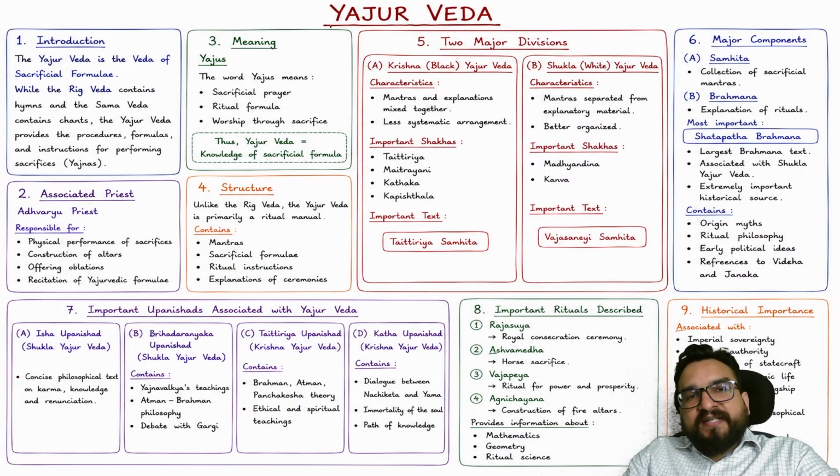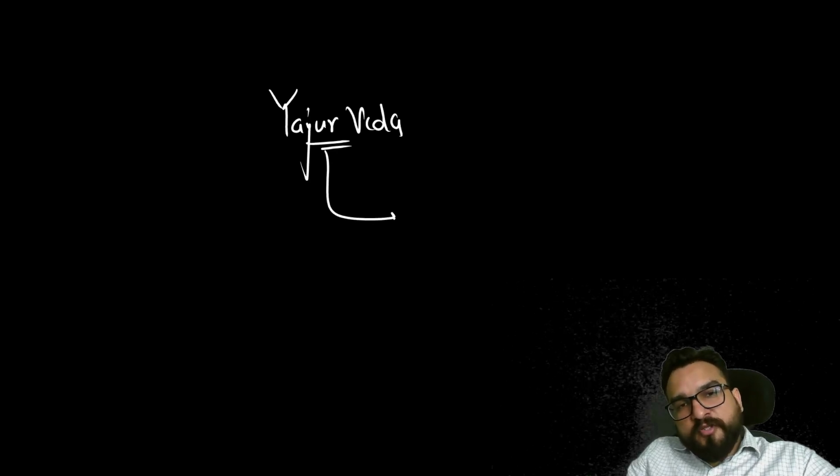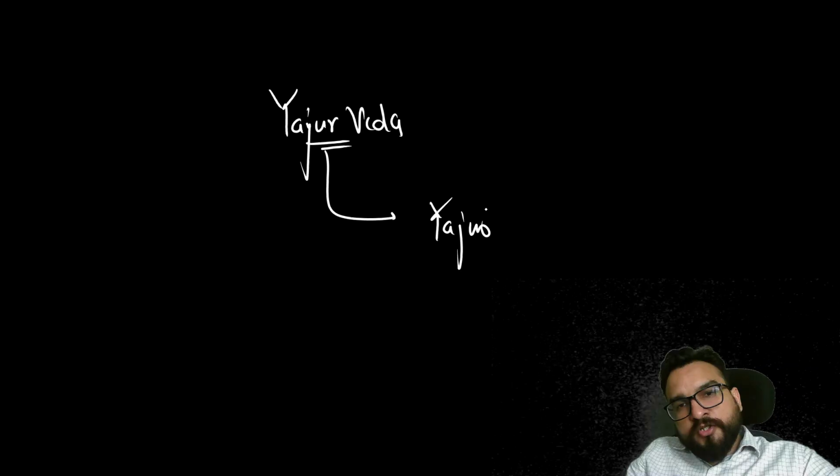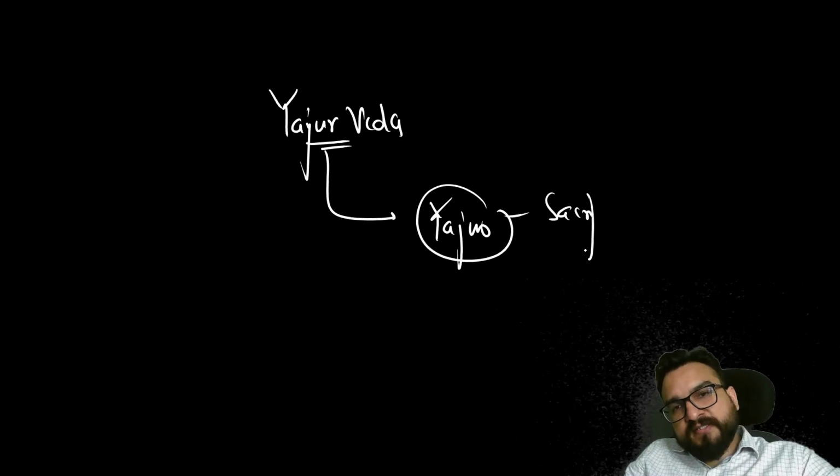The next Ved is Yajur Ved, guys. Try to understand, Yajur Ved comes from the root word Yajus. Yajus means sacrifice.